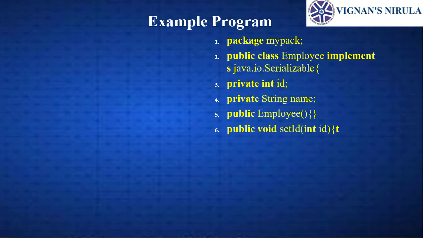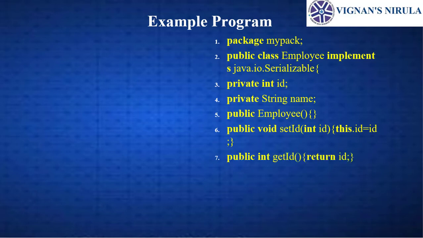Next, public void setId(int id). Next, open braces, this.id = id; semicolon. So here I am using the id setter property. In the setter property of id, I am assigning this.id = id. Next, I am using the getter property.